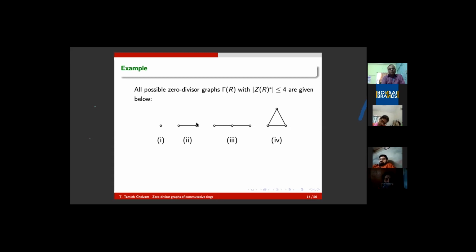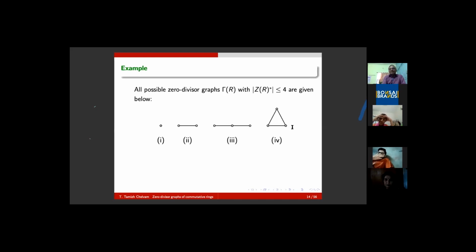K2, the path with 2 vertices of length 1, is a zero divisor graph, at least corresponding to Z9, Z2 times Z2, and Z3[x]/(x square). You please note that this is Z9, Z2 times Z2, and Z3[x]/(x square). This already we have seen: Z6, Z8, and Z2[x]/(x cube).